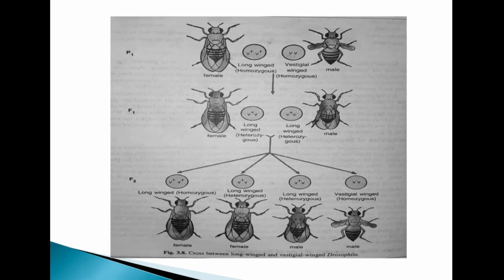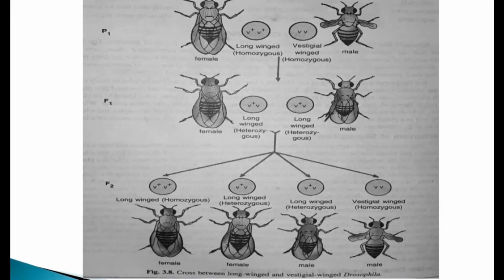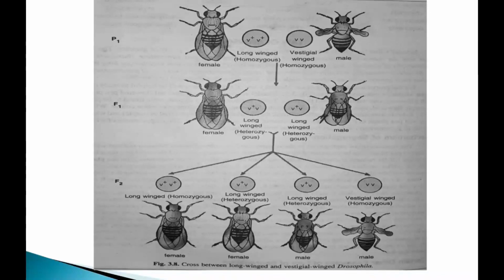We observe in this slide, in the P1 parental generation, the female has homozygous long wings, indicated by V+V+, and the homozygous male has vestigial, meaning small, wings.